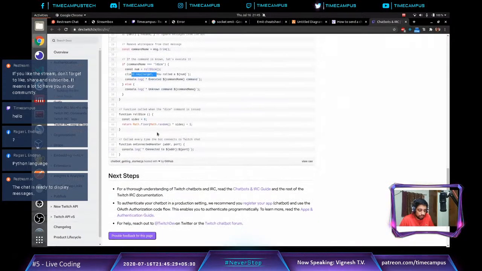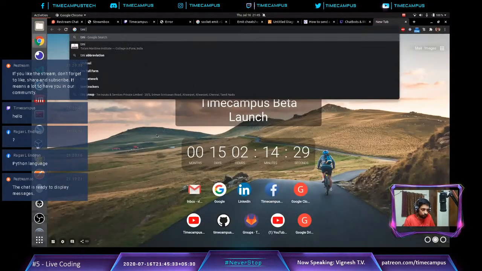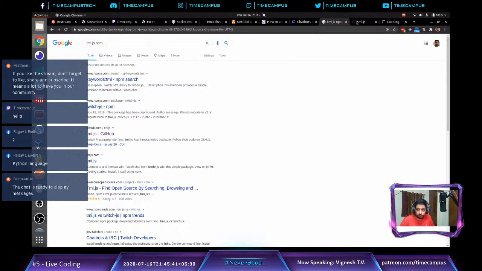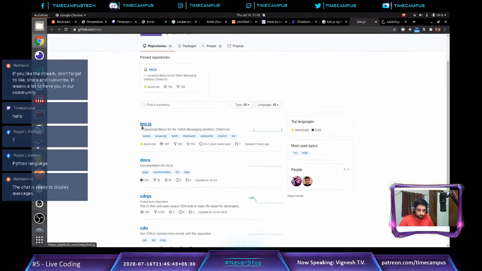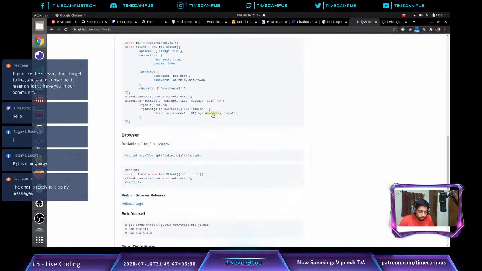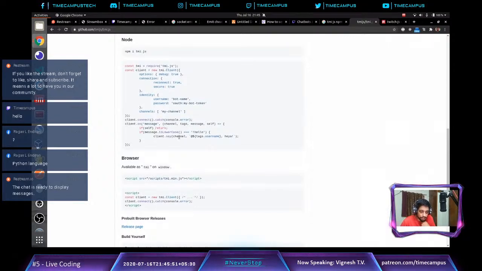So let's see. The npm documentation of TMI.js. So this is what is happening. When any message comes, we receive it, and if we want to send any message, how do we send it?